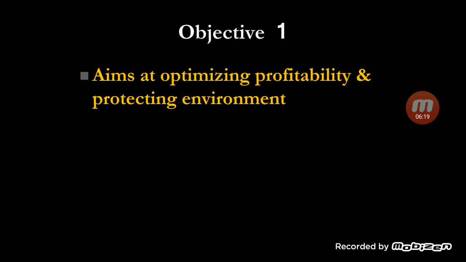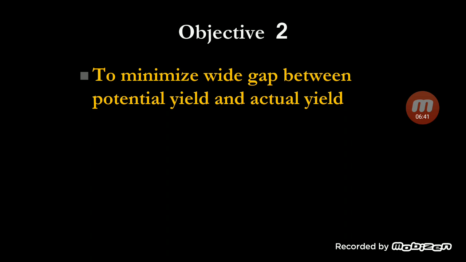In other words, if you apply more fertilizer all over your field, how much of that fertilizer is absorbed by the crop? That efficiency is low. So we need to improve that efficiency. Thereby, we can protect the environment as well as optimize profitability, by efficiently using the resources.